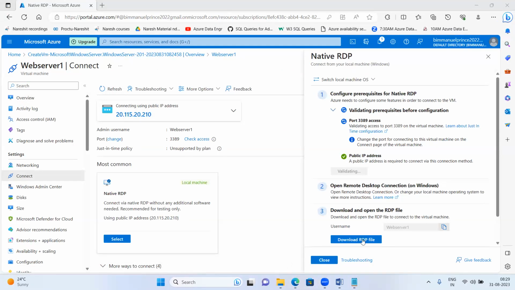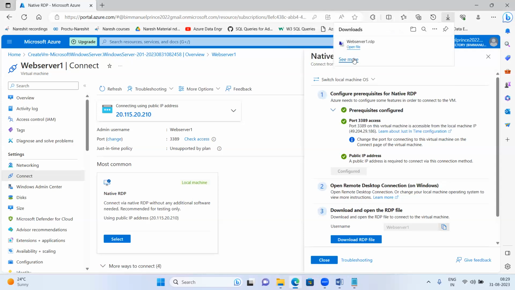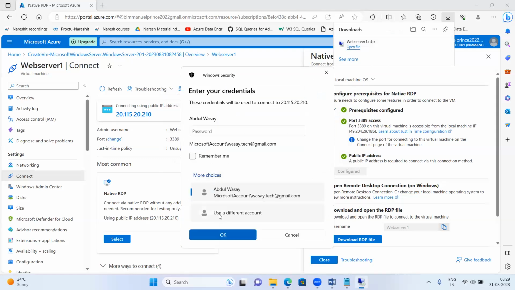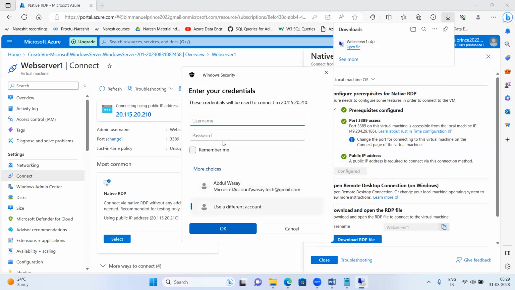Next, say here download RDP file. Click on keep here, open the file, say connect. Okay, say more choices and pass your admin user name, what you have given for your server. We have given it as web server one. Carefully pass here all the details. We have given the admin username as web server one.